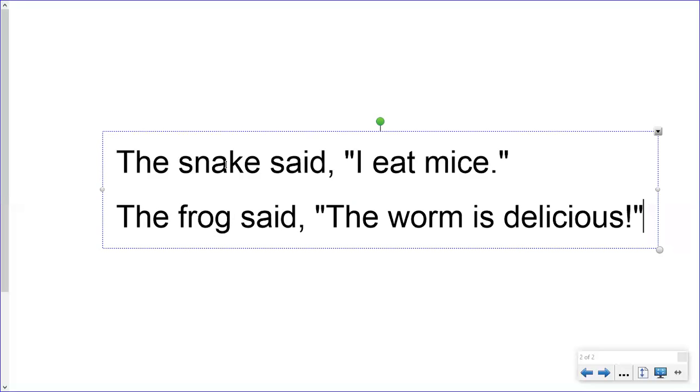Let's look at this sentence. In the beginning, we have "The frog said." We have a capital letter and we have a punctuation mark. You need both of those things in both parts of your sentence. Now we're capturing all of the words here. We started with quotation marks and a capital letter. This needs to have a capital letter. "The worm is delicious." The sentence is over with the end punctuation marks, and then it has quotation marks. Okay, let's try another one.